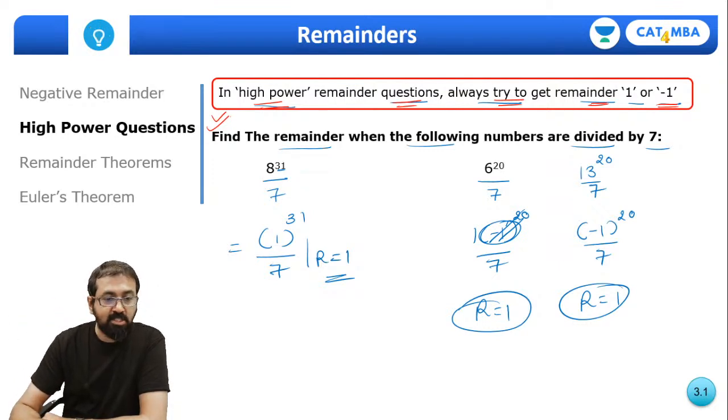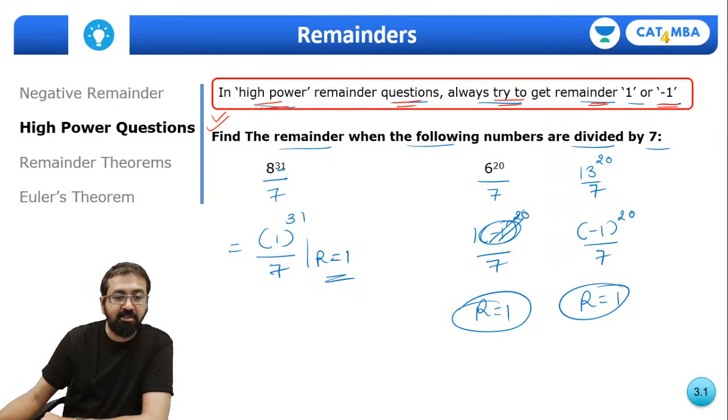So say for example this question: 8 raised to 31 divided by 7. You can quickly get 8 divided by 7, remainder is 1. So now my question is 1 raised to 31 divided by 7, so of course the remainder is 1. Same way 6 raised to 20 divided by 7. 6 is 1 less than a multiple of 7, 7 ones are 7, so 6 leaves remainder minus 1 when you divide by 7.